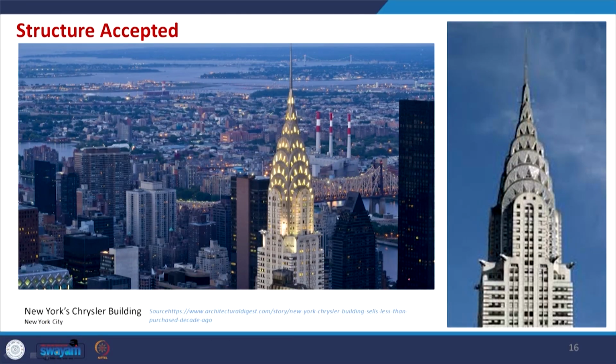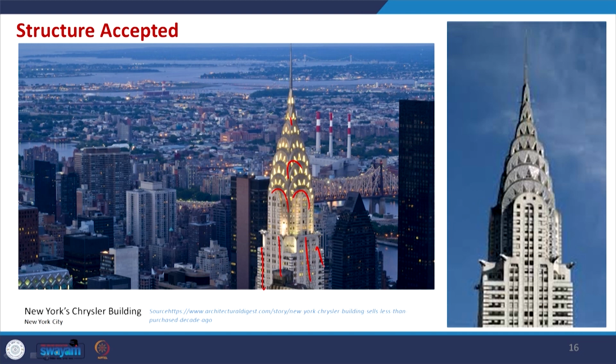This is the New York Chrysler Building. Here also it is a beautiful example of a steel structure, but here it is not exposed. Overall, if you see, it is giving a nice form, but all of this is made with the structural system. So here structure is accepted as it goes up, and we do not try to deviate much from it for the form creation.